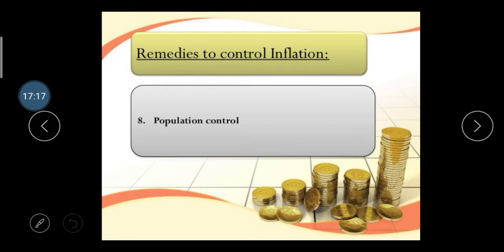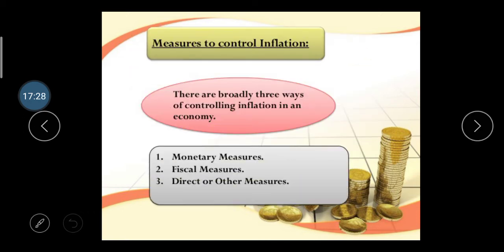Population control. If population control is done in our country, there is easily available opportunity for employment, there is less poverty, and it creates less inflation. There are measures to control inflation. There are broadly three ways of controlling inflation in the economy: first, monetary measures; second, fiscal measures; and third, direct and other measures.